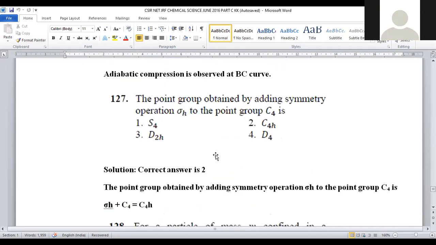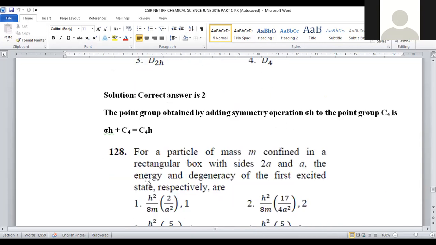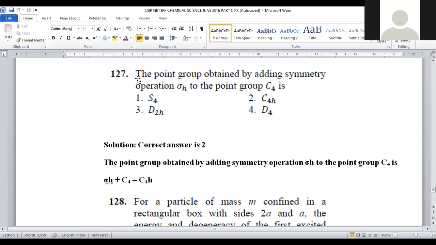Let us move on to question number 127. It is a part of group theory. The point group obtained by adding symmetry operation sigma h to point group C4. So when C4 symmetry and a horizontal plane of symmetry both get combined, what is the point group symmetry for the given molecule? If C4 with sigma h is added, that becomes C4h. So C4h point group symmetry is possible. For question number 127, option number 2 is the correct answer.